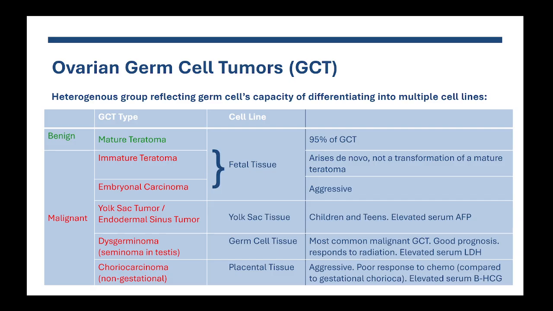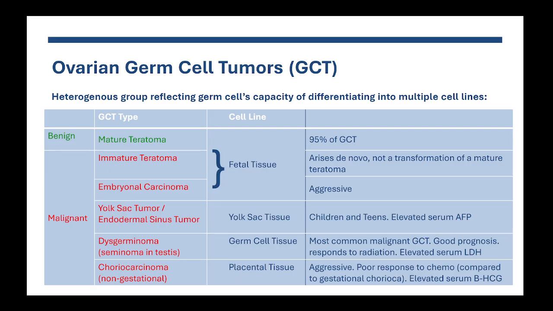The germinoma is also important to know. It is the same thing as what is called a seminoma in the testicle, but in the ovary it's called a dysgerminoma. This tumor derives from just very basic germline tissue, germ cell tissue. It is the most common malignant germ cell tumor. It has a better prognosis because it can respond well to radiation.